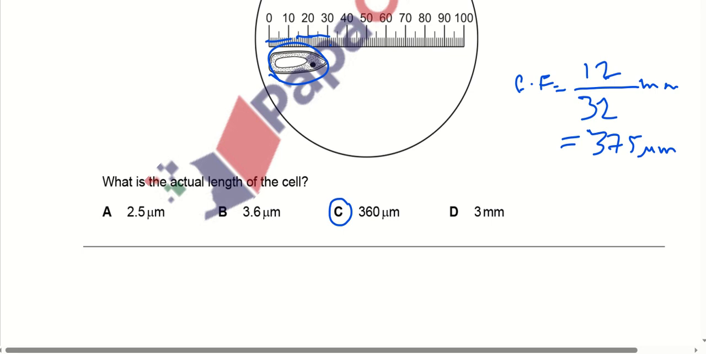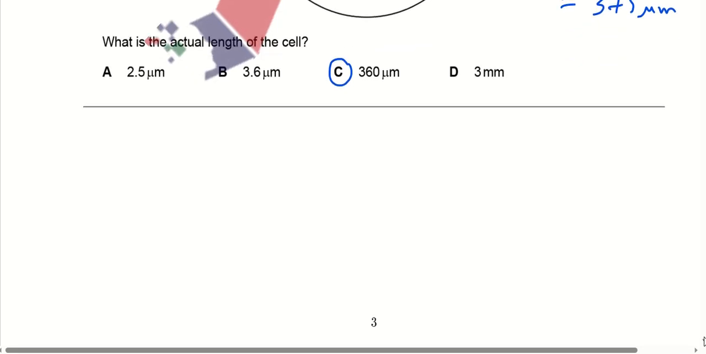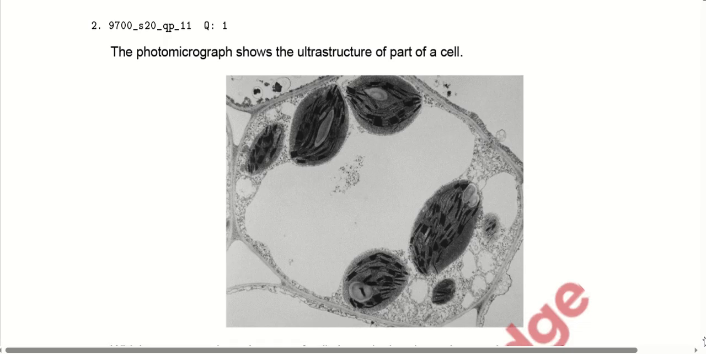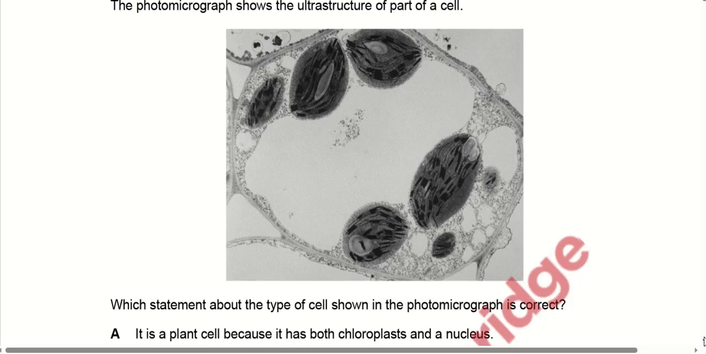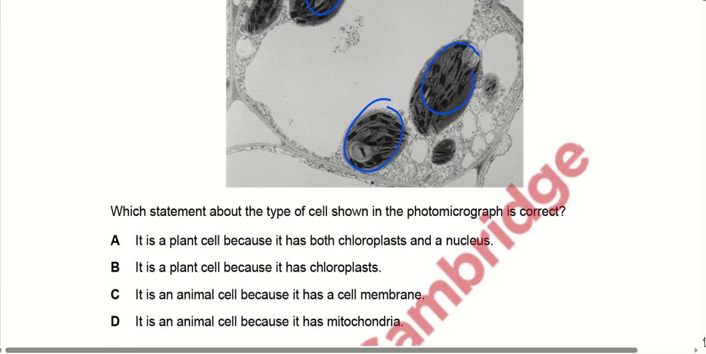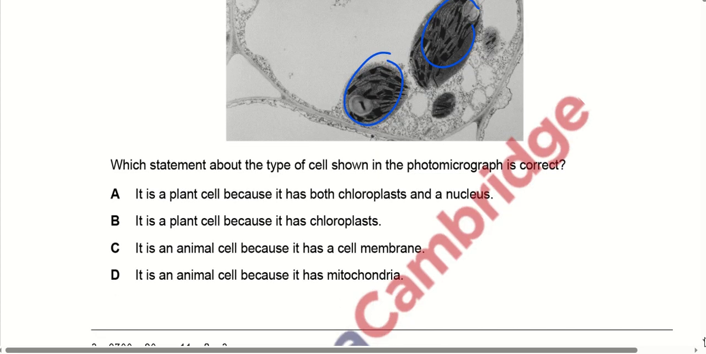So come towards the next MCQ. The photomicrograph shows the ultrastructure of a part of a cell. As we can see in the picture, we can see here the chloroplasts. These are the chloroplasts which are present in plant cells. So which statement about the type of cell shown in the photomicrograph is correct? It is a plant cell because it has both chloroplast and a nucleus, but we can't see any nucleus here, so it goes wrong. It is a plant cell because it has chloroplast. Yes, it can be. It is an animal cell, so we will correct it from here. It is not an animal cell, it is just a plant cell. So option B is correct here.